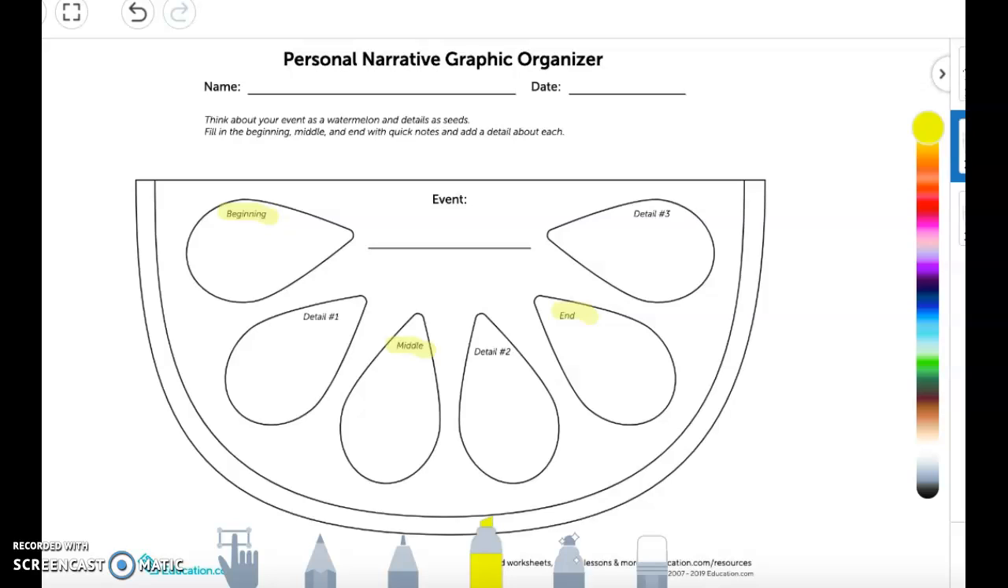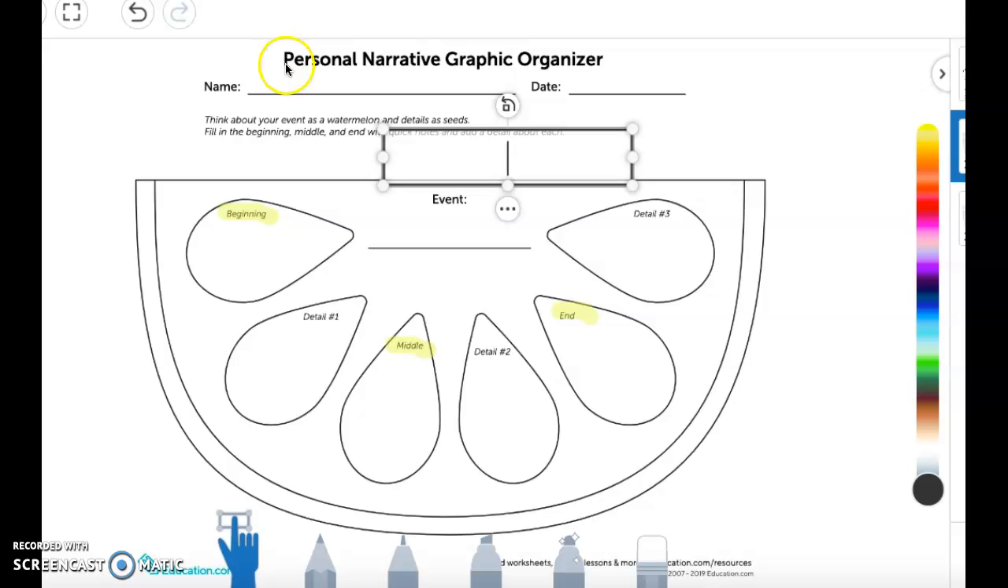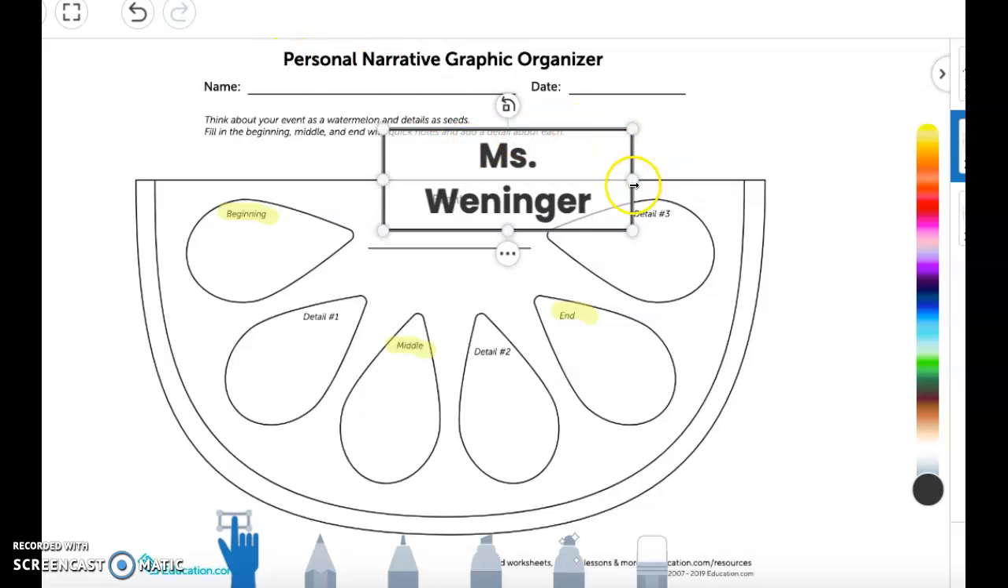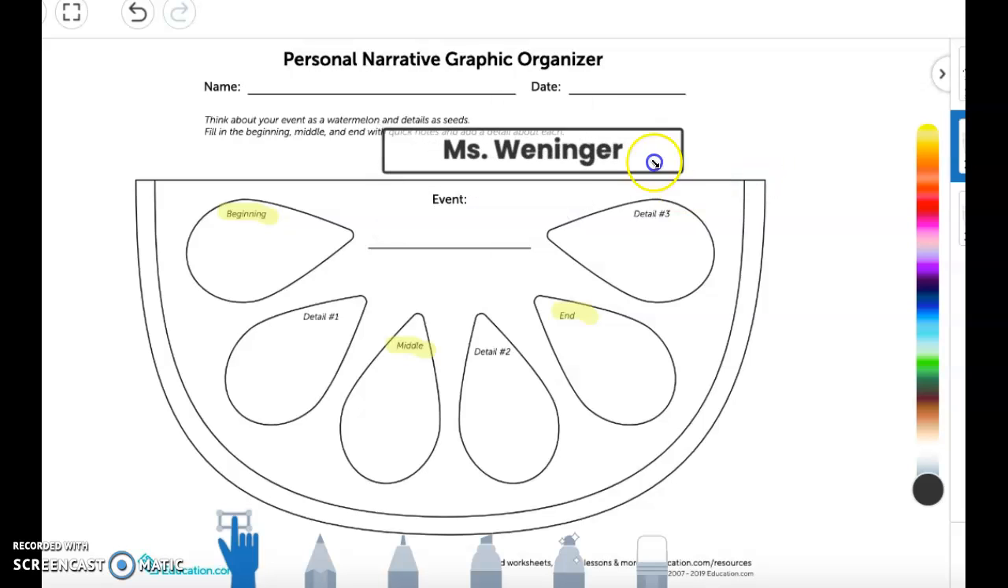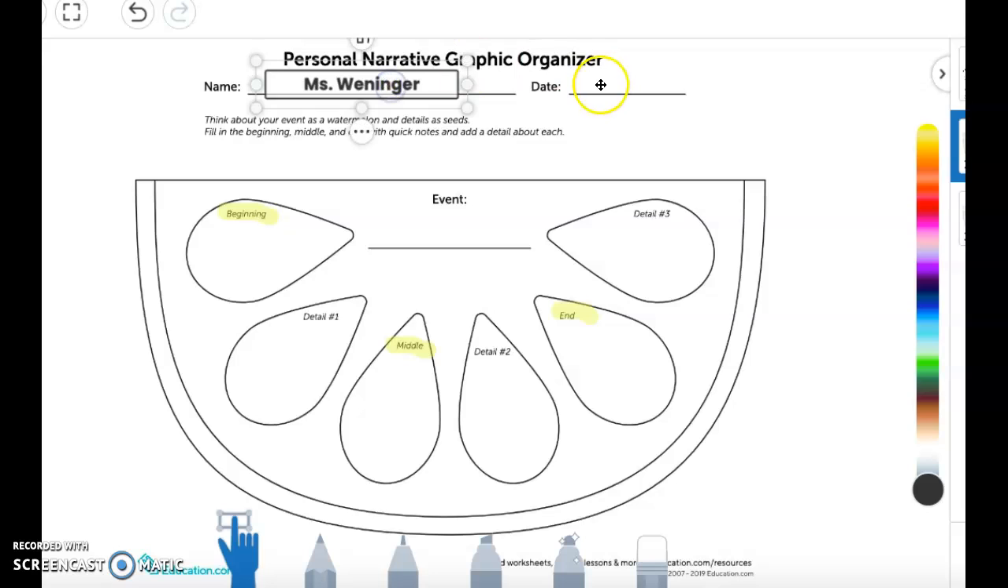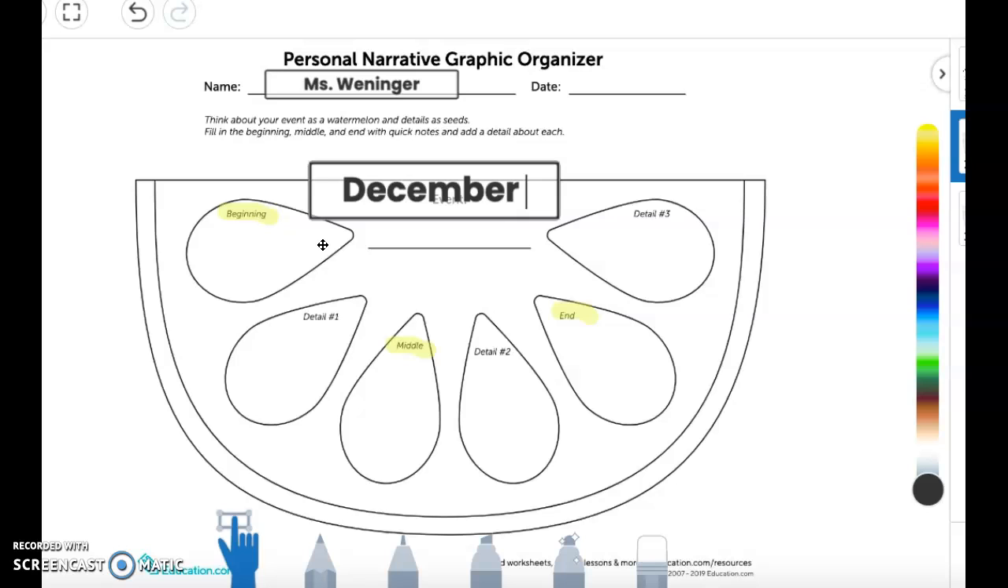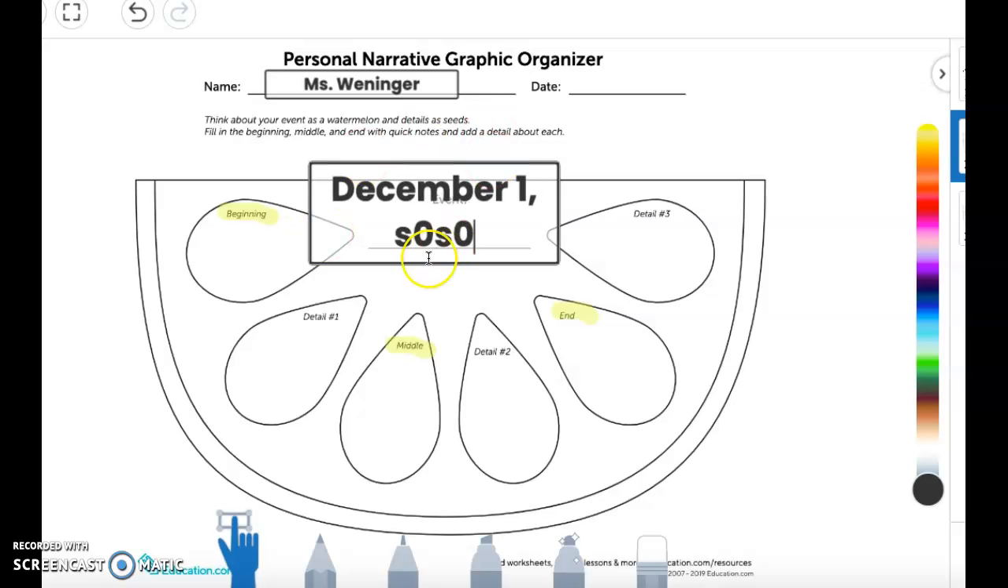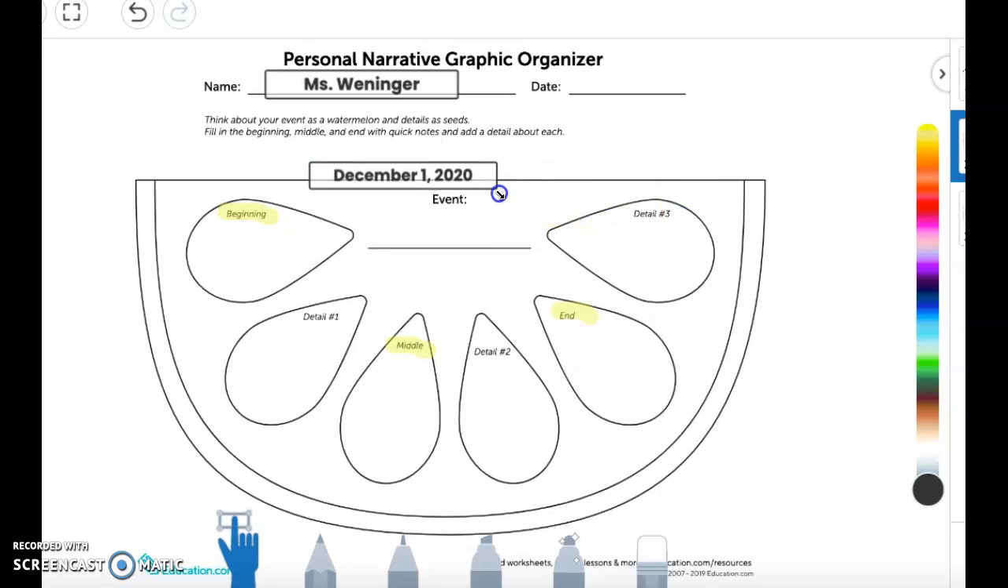So I'm going to hit the T for text, and I'm going to start by putting my name at the top. And this is way too big, so I'm going to stretch it out and make it smaller. So I have my name here, and then I'm going to put the date too. Today is December 1st, 2020. Goodness, I can't believe it's December 1st. That's nuts. All right, here's the date.